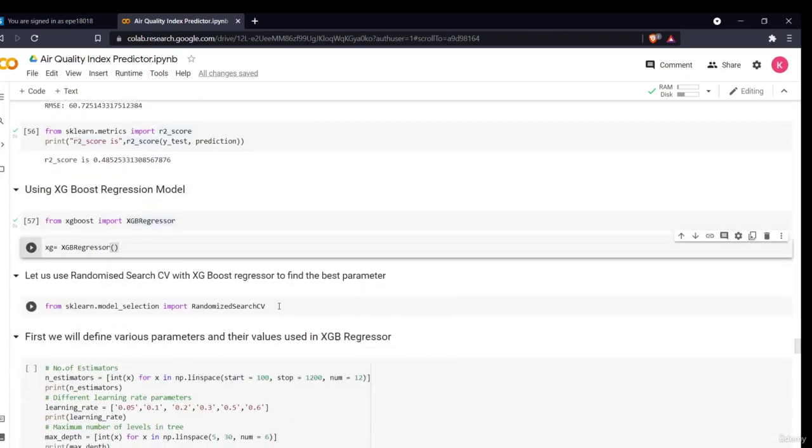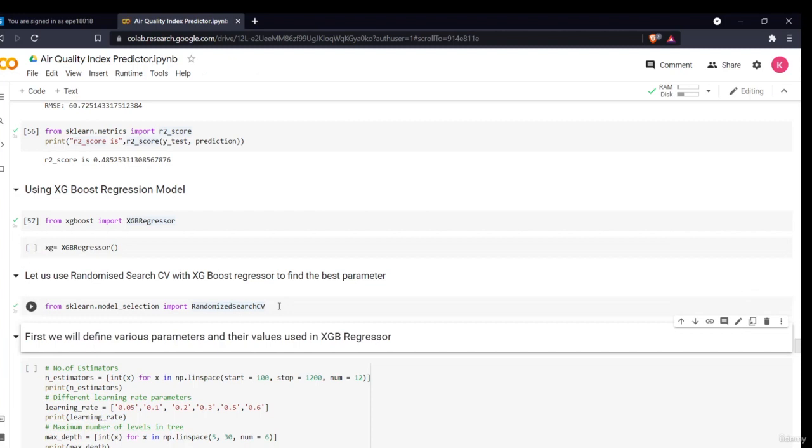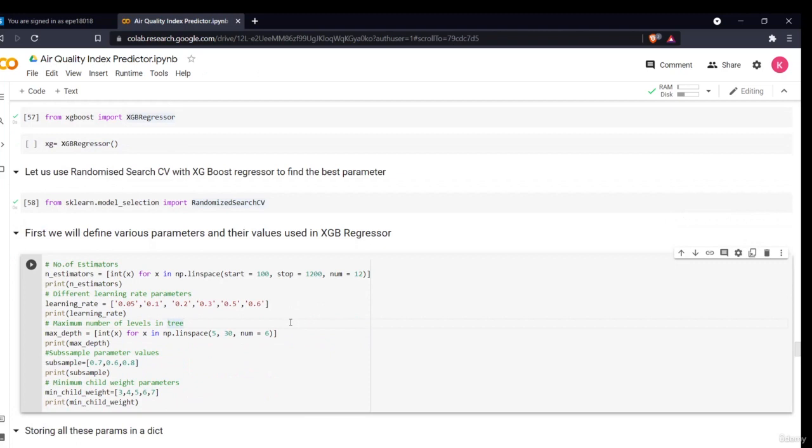Then I'll use the randomized search CV. There are two types: first is the grid search CV, and the second is the randomized search CV. The difference is that grid search CV uses particular folds of data. But randomized search CV will iterate through your data randomly, it will pick data from anywhere, and then check what all parameters are there. So if your data is not very large, you can simply use randomized search CV. It will be iterating all through there, and it will take less time.